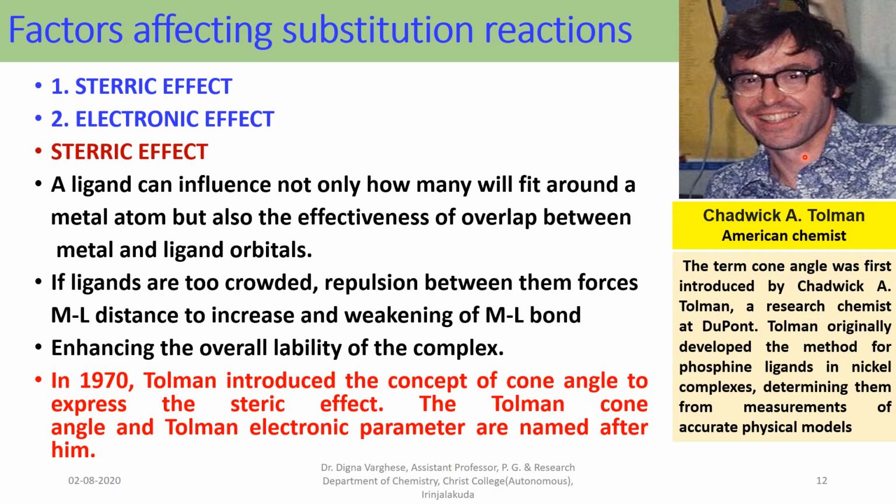So Tolman introduced two concepts for the factors affecting the substitution reactions. First one is steric effect. He introduced the concept of cone angle to express the steric effect, and later he introduced an electronic parameter, and both these parameters are named after him.